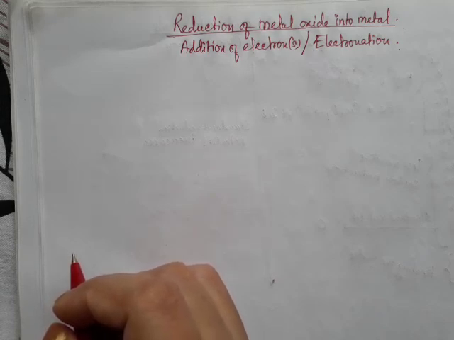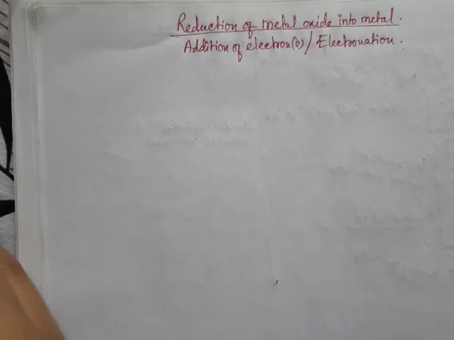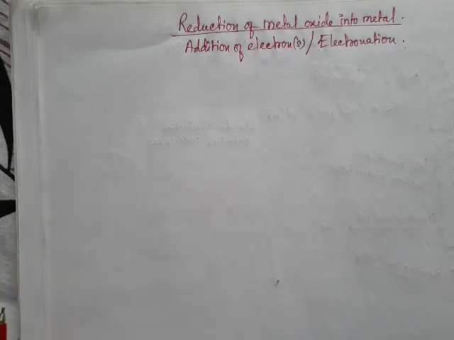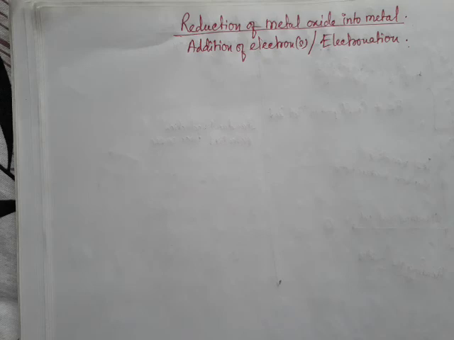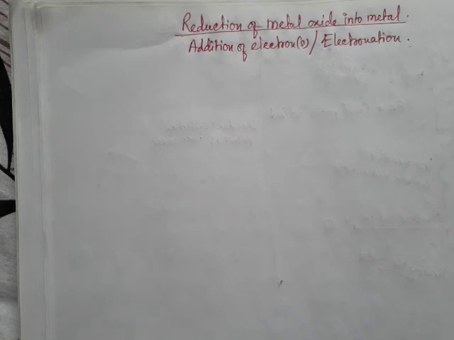So whenever we are talking about the reactivity of the metal, how can we forget the electrochemical series? So electrochemical series is nothing but the half cells arranged in increasing order of their standard electrode potential from top to bottom, and we get a series. Okay, so this series is commonly known as electrochemical series.